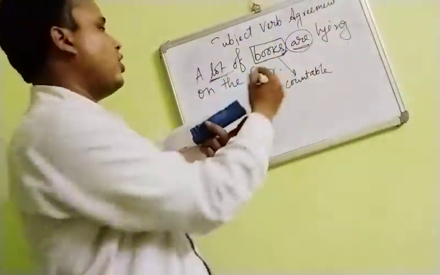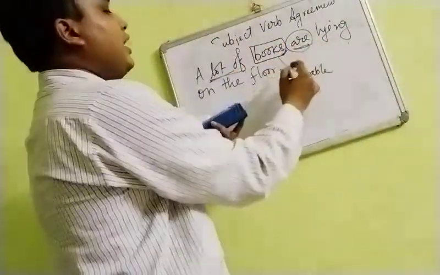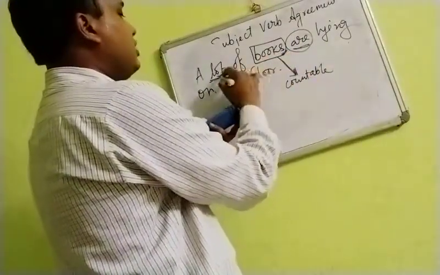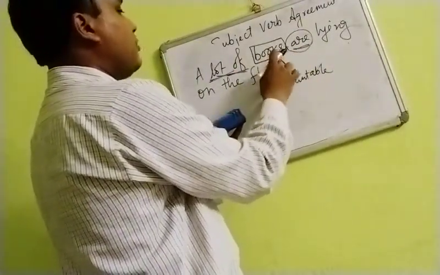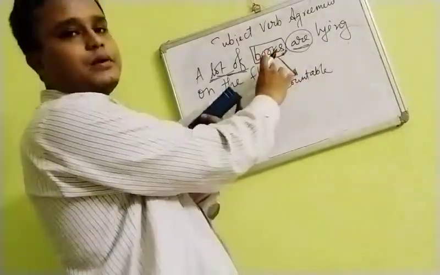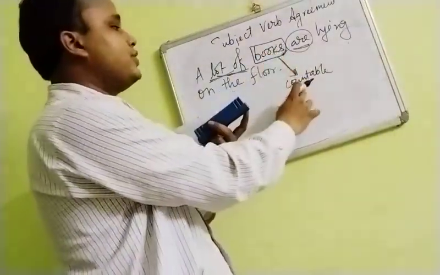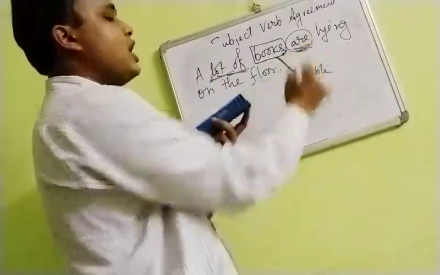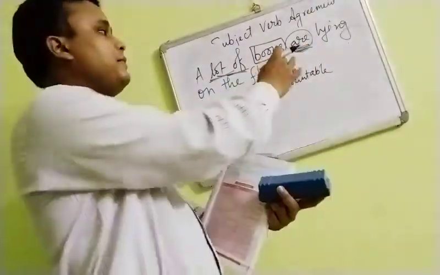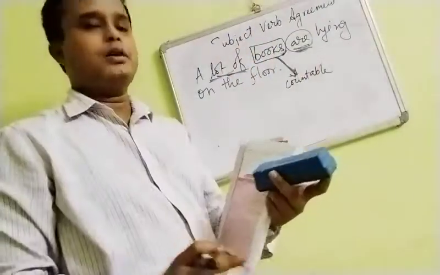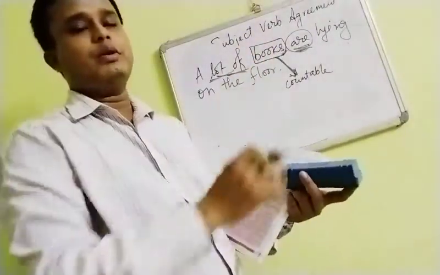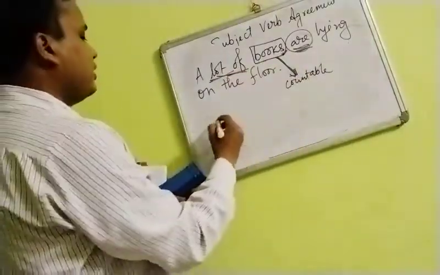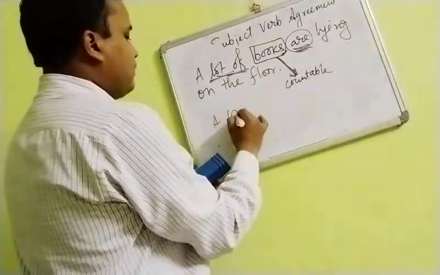Remember this one: when lot of is being used, the noun qualified by this expression will be countable. It is qualifying these books. And as you know, this is countable. So for a countable noun here, we will be using are. When that is in plural form, we will be using are, because we know a countable noun only will be in plural forms. Now here, if it would have been in this way,